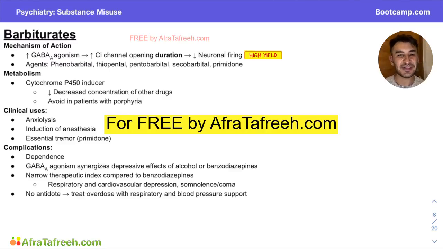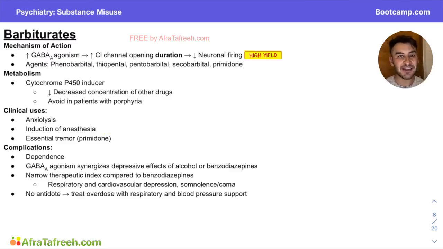Alright guys, let's get busy talking about barbiturates. I like to think of barbiturates as the old-fashioned, antiquated benzodiazepines that we never use anymore. We rarely use barbiturates in clinical practice. They have largely been replaced entirely by benzodiazepines.